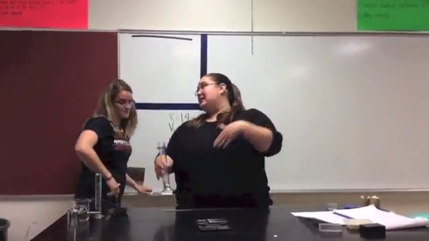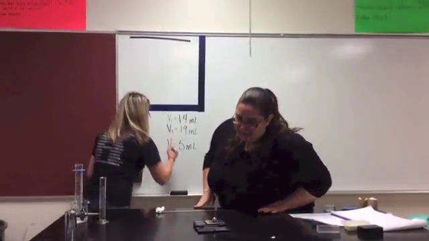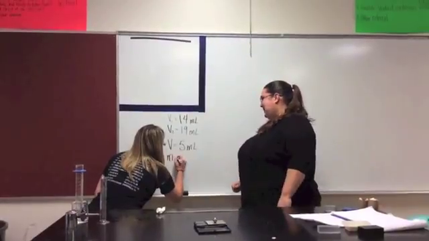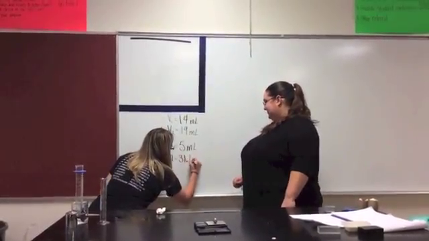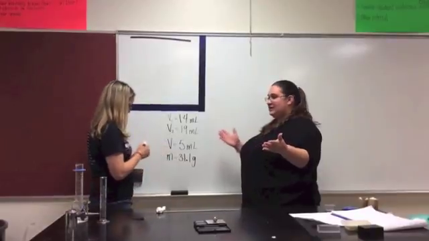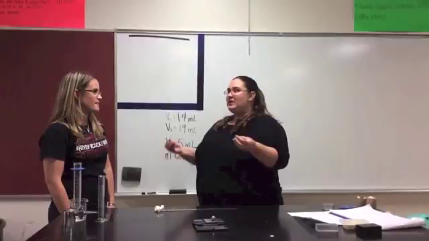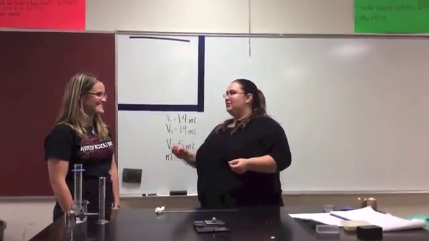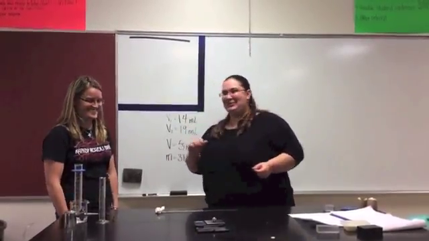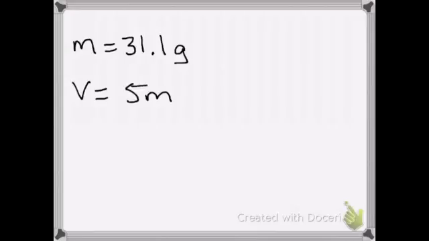Okay, so now we need to get our mass of the marble. 30.1 grams. That would be 31.1. Oh, 31, sorry. There we go. All right, so now we have our mass and our volume of our irregularly shaped object. We can do D equals M over V. Okay, so the mass of our marble was 31.1 grams, and our volume after the water displacement ended up being 5 milliliters.